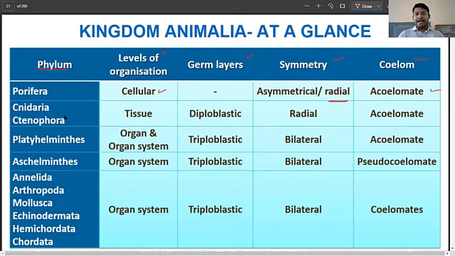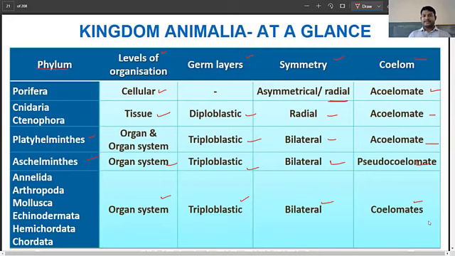Now Cnidaria and Ctenophora are going to have tissue level of organization, diploblastic, radial symmetry, and acoelomate. Platyhelminthes: organ and organ system, triploblastic, bilateral, acoelomate. Aschelminthes: organ system, triploblastic, bilateral, and pseudocoelomate. And then annelids, arthropods, mollusks, echinoderms, hemichordates, and of course the chordates are all going to have organ system, triploblastic, bilateral, and coelomate.